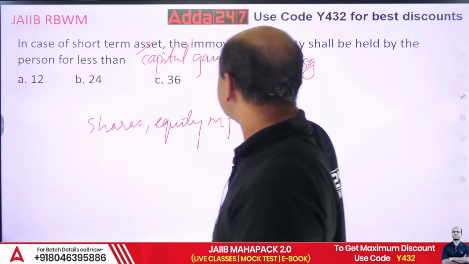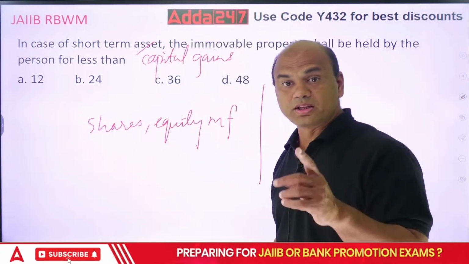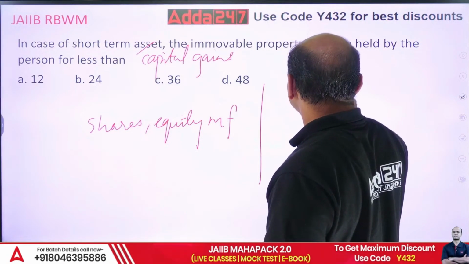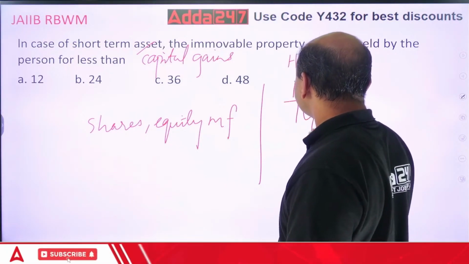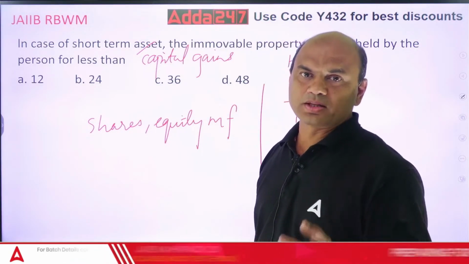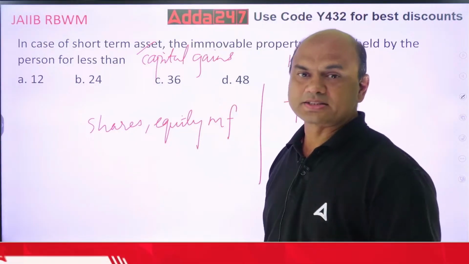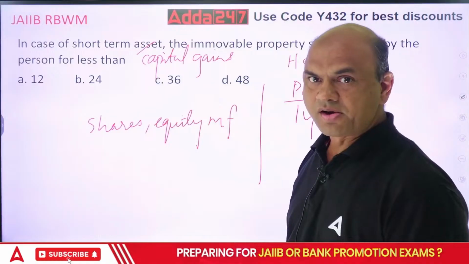The criteria for shares and equity MF is 1 year. It means if I hold the shares and equity up to 1 year and after that I sell, then it will be calculated under long-term capital gains.